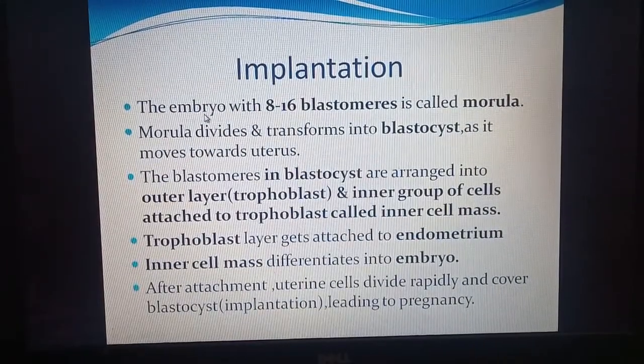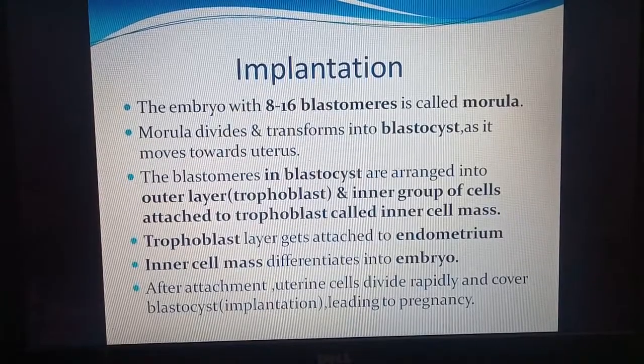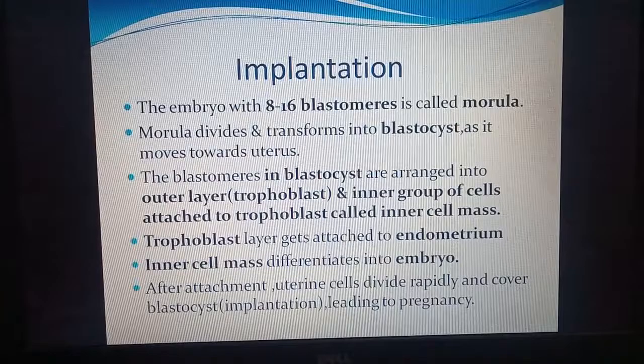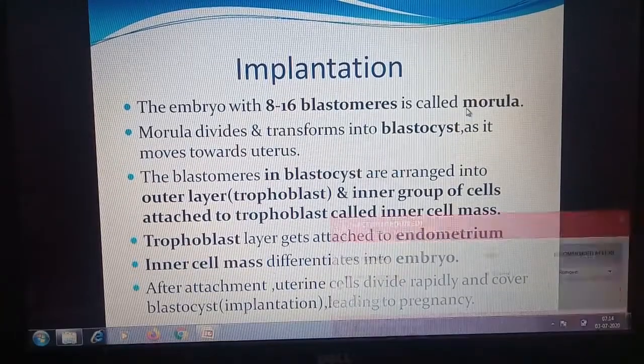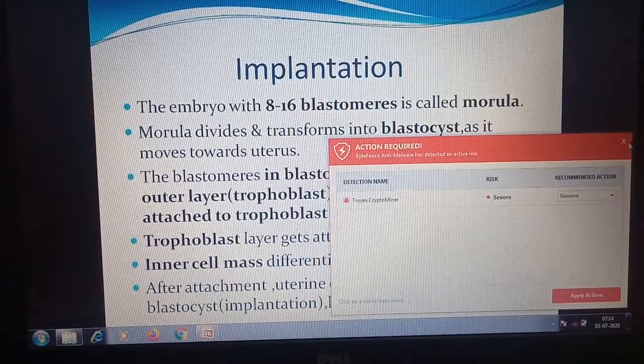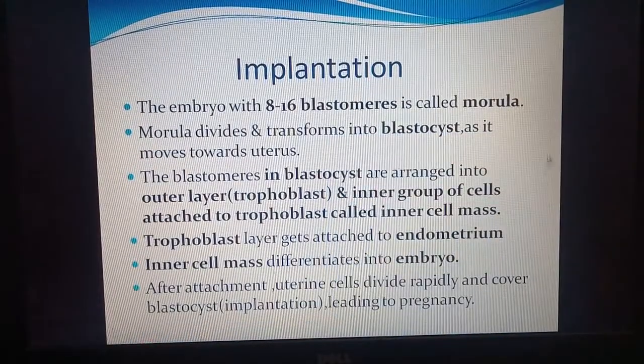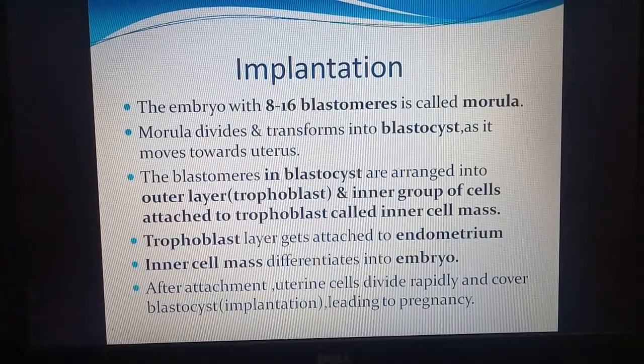Now we saw that many blastomeres are produced. The embryo with 8 to 16 blastomeres is called a morula. The morula again divides and transforms into a blastocyst. The number of cells increases, it is called a blastocyst, and it moves towards the uterus. The cells in the blastocyst are arranged into two layers.